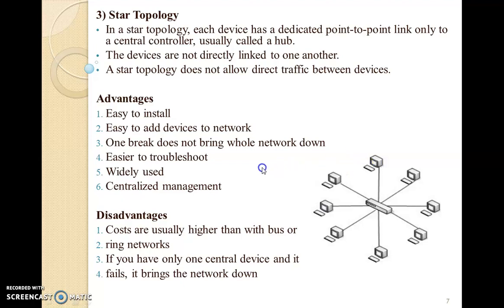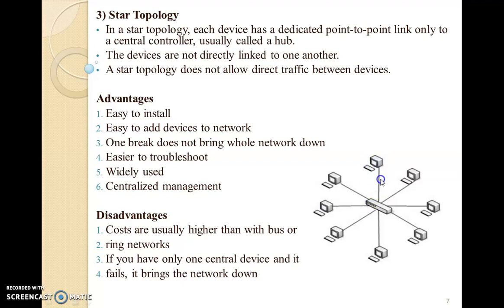Now the advantages: it is very easy to install, which is a common advantage for all three topologies, bus, ring, and now star. Then devices can easily be added or removed. I can add one more system here, or I can remove a system.